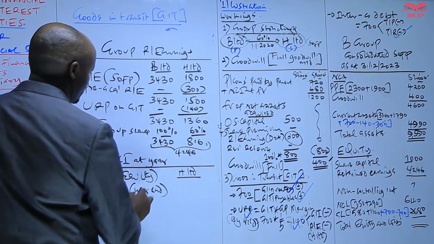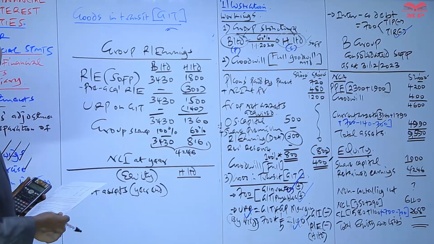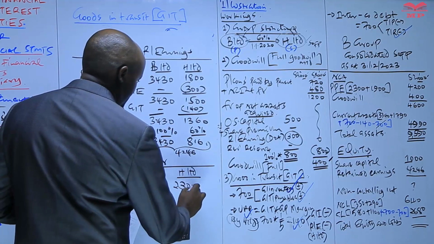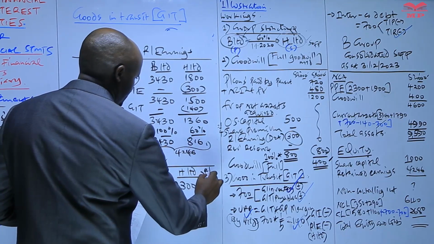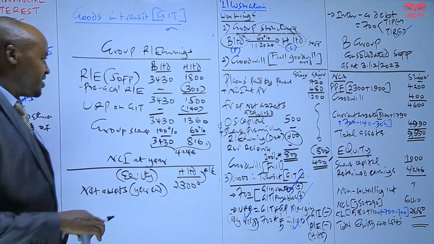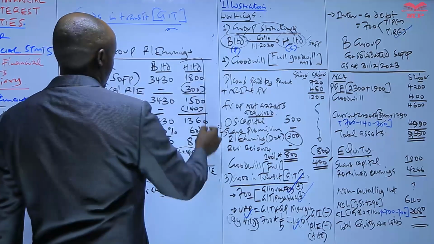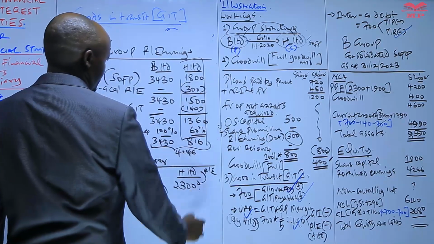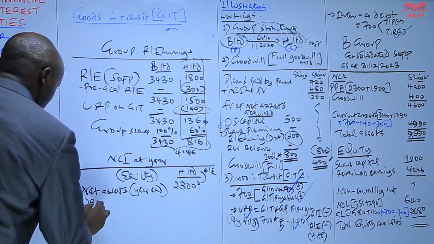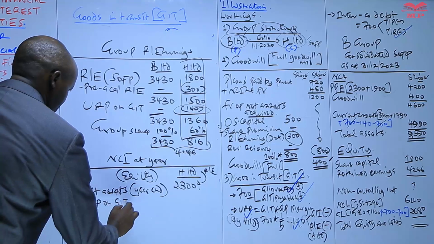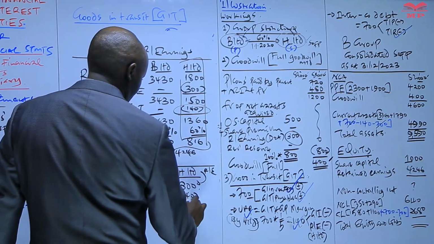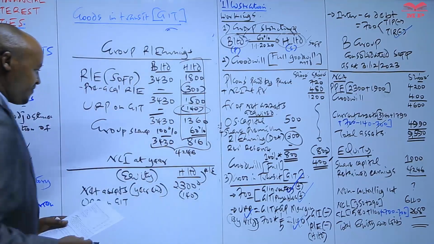So how much is the total equity of H at the end of the year? It is a figure of 23. But also what we know is that the retained earnings of H is part of that. So therefore, anything which has been adjusted in the retained earnings of H also needs to be adjusted here. And I think we only have this one, the unrealized profit on goods in transit, which is 140, and we need to less that from the figure we have there.